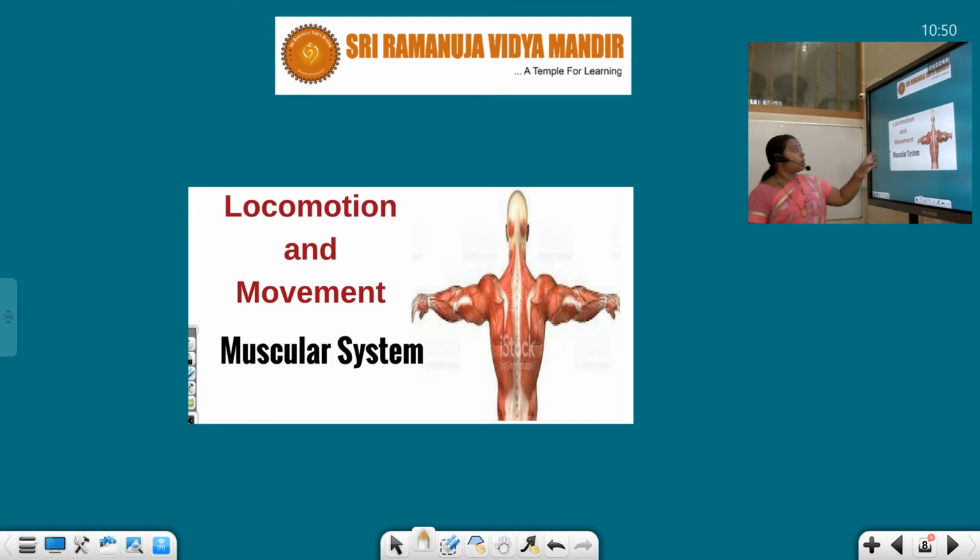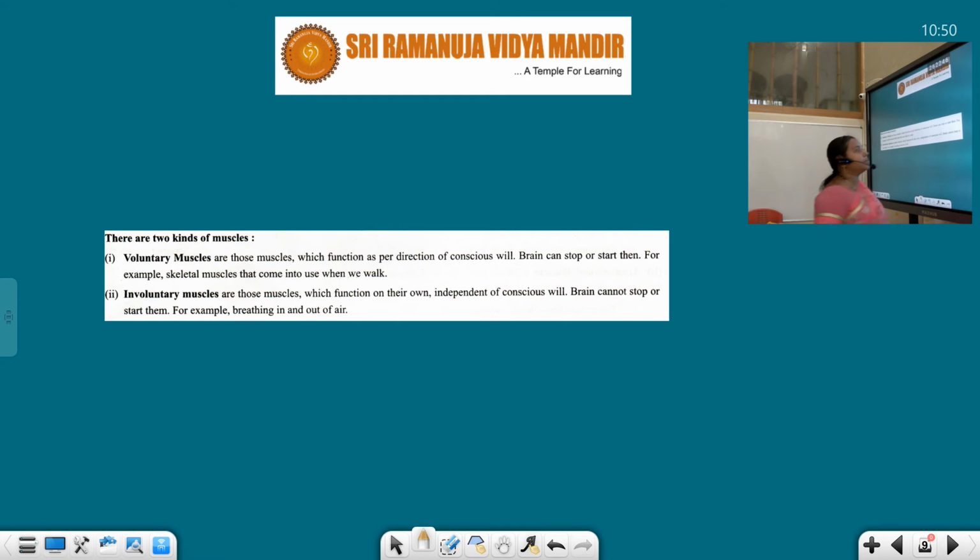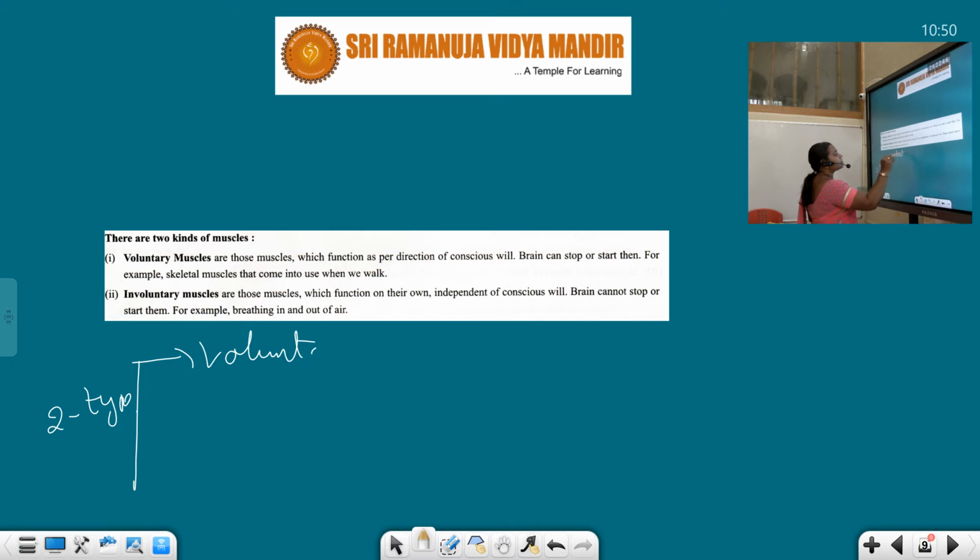That is the reason muscle tissue occupies 40% of the total body weight, right? And muscle tissue is of two types, students. How many types? Two types: voluntary muscles and involuntary muscles.